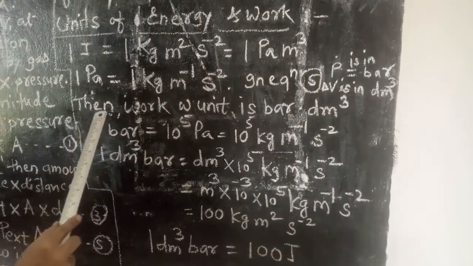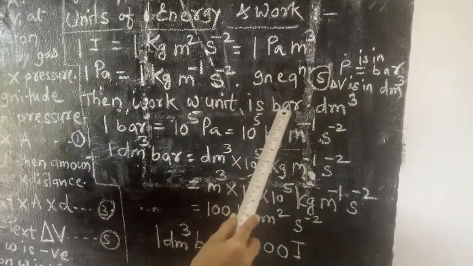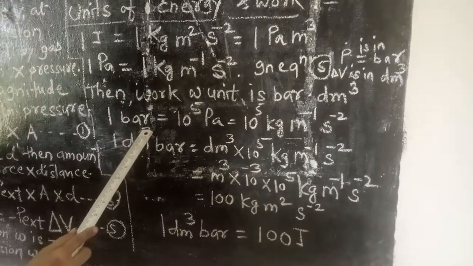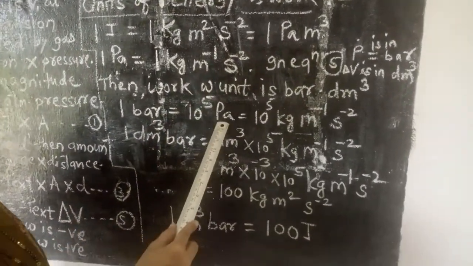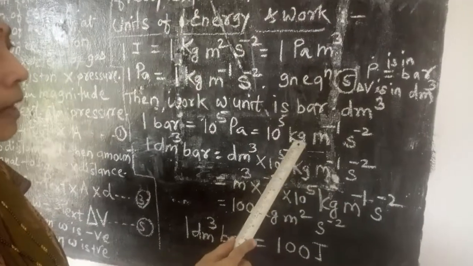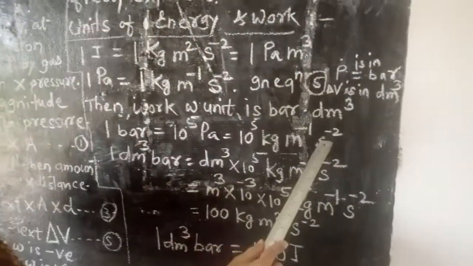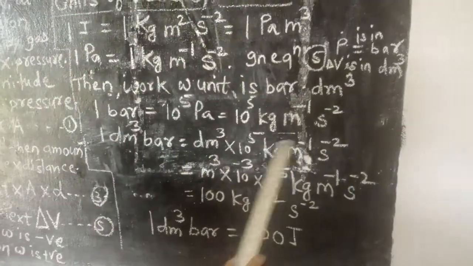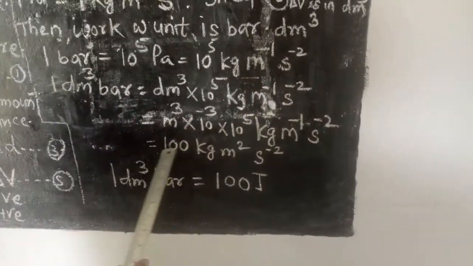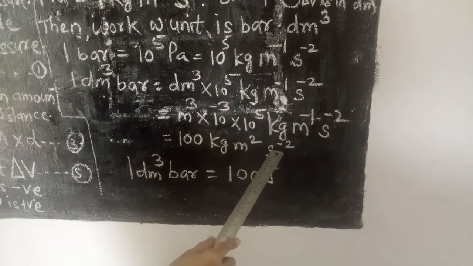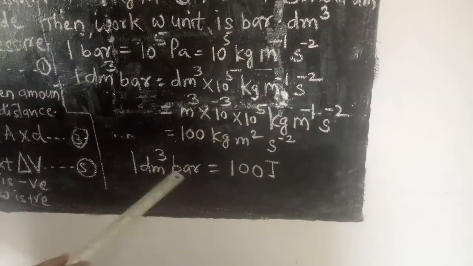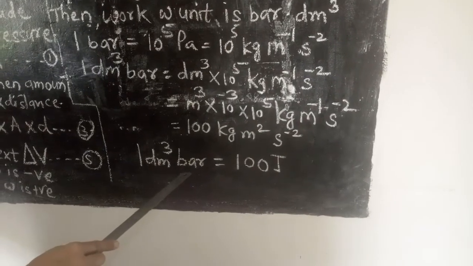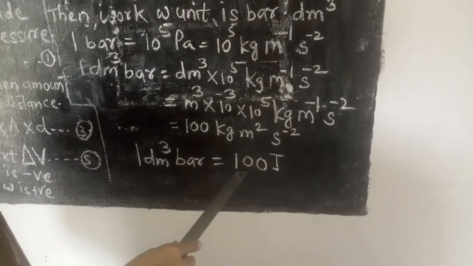So work W unit is bar into decimeter cube. 1 bar is equal to 10 raised to power 5 pascals, 10 to the power 5 kilogram m raised to power minus 1 s raised to power minus 2. So here I have given in detail all the units available to you. So finally 1 cubic decimeter bar is equal to 100 joules.